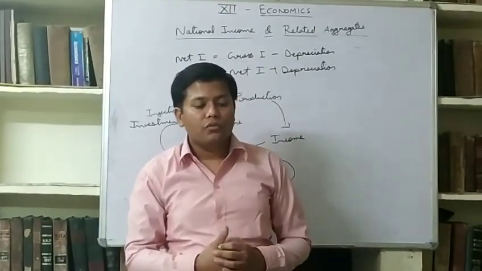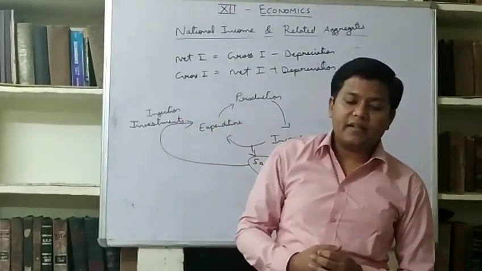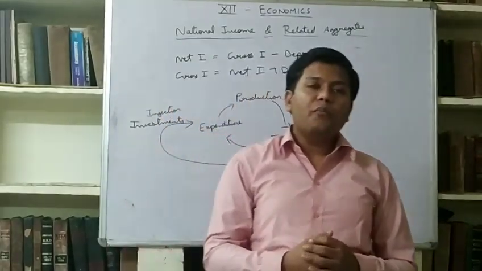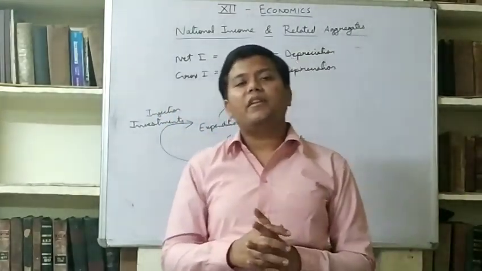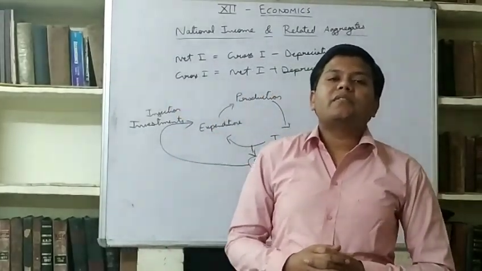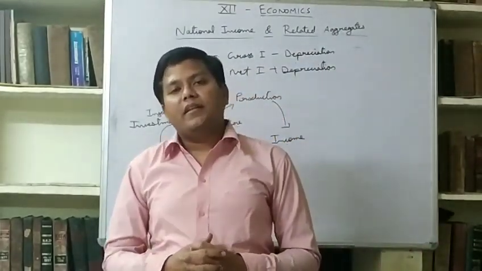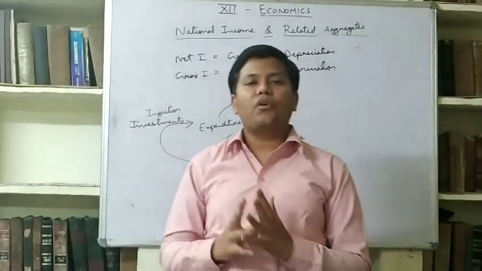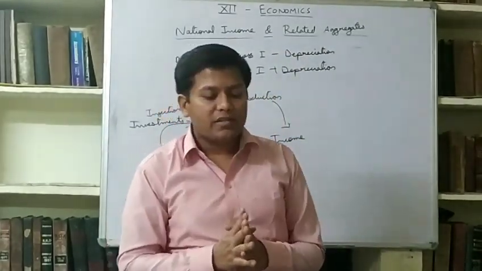Now I am going to the next point, normal residence. The clue of normal residence I gave you yesterday also, because what was the definition of national income? National income is the factor income earned by the normal residents of a country during the accounting year. So now you have understood what factor income is.